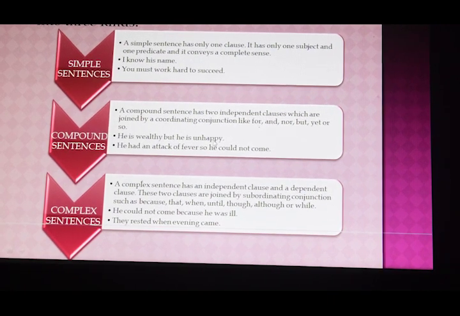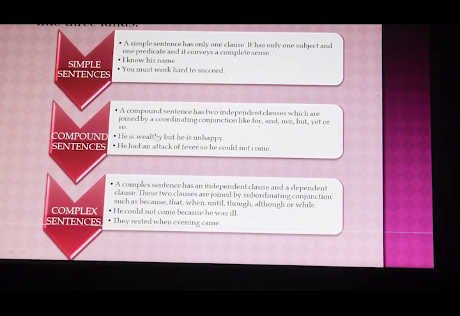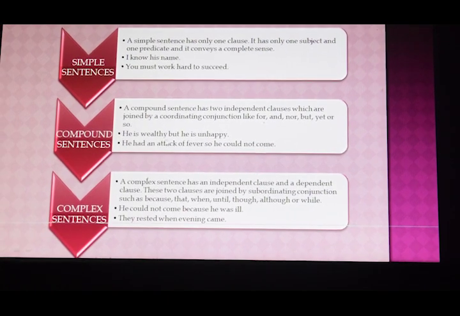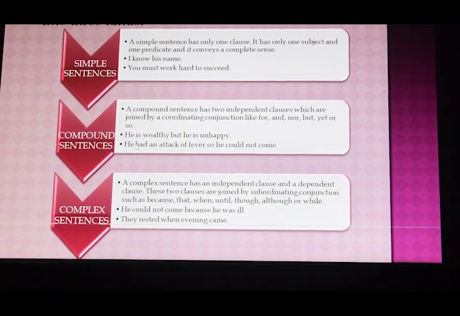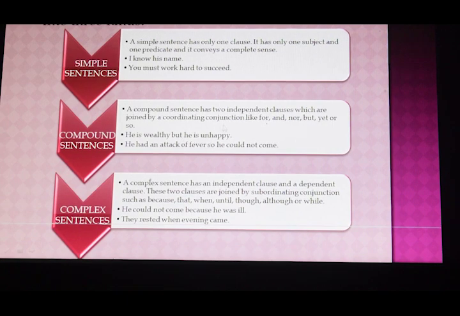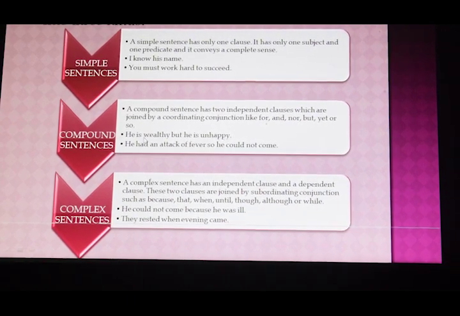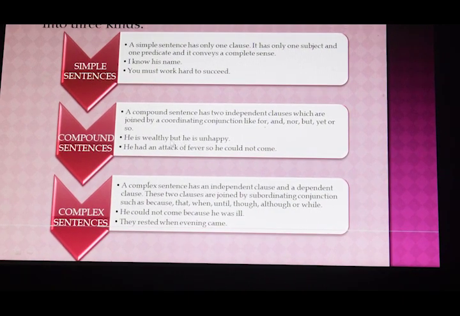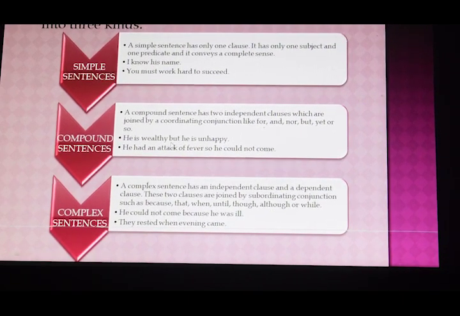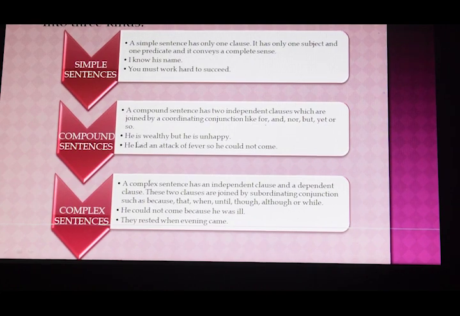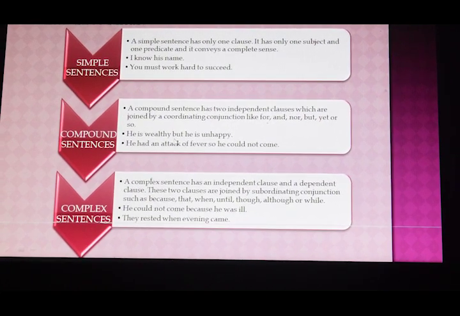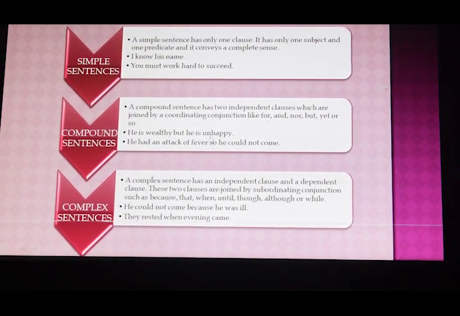He is unhappy. He is wealthy is an independent clause, and he is unhappy is another independent clause. These two clauses are joined by a coordinating conjunction but. So, he is wealthy but he is unhappy.